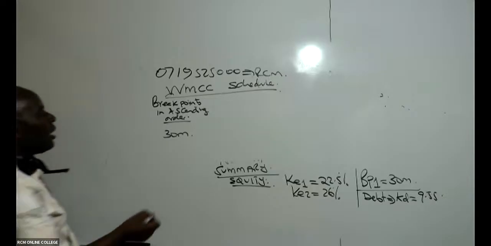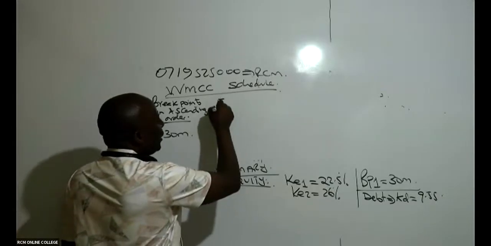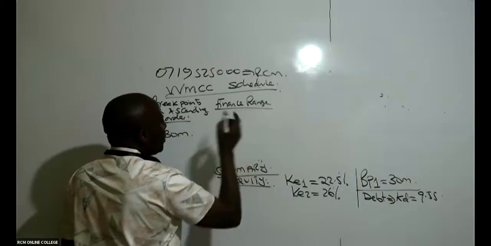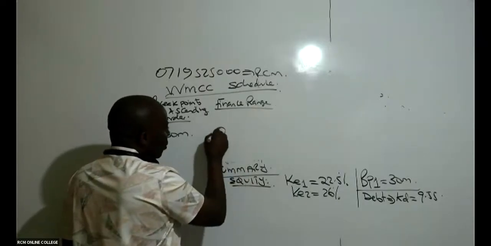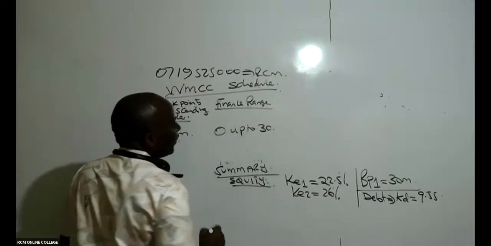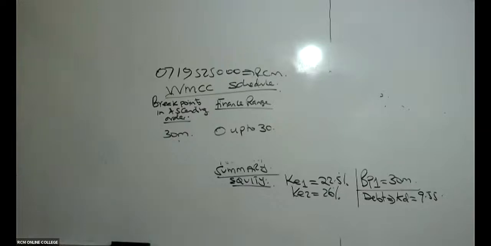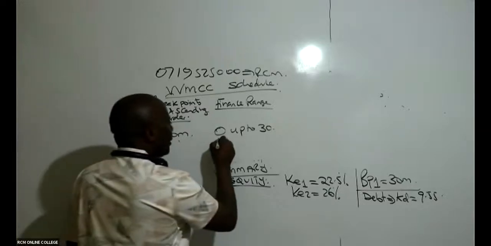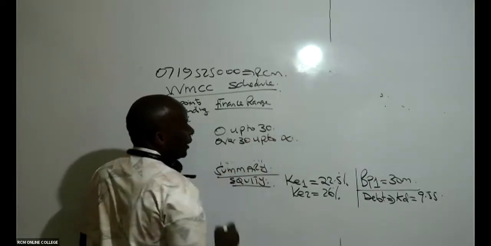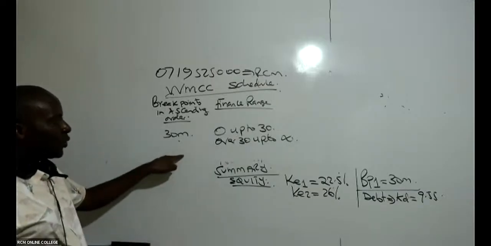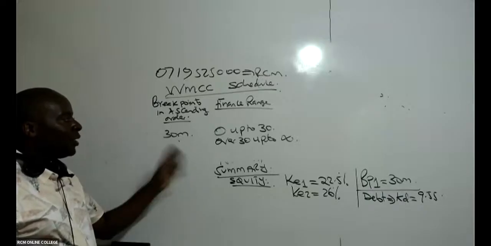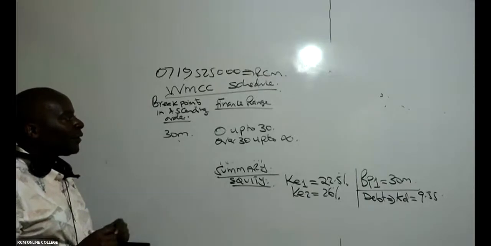So from there, come and give us the finance range. You have to be very careful. You talk of 0 up to the figure we have here, 30. 0 up to 30. And then you say over 30 up to, remember, your finance range must go to infinity. So many guys forget the second class. The first one is 0 up to 30. The second one now is above 30 up to infinity, like that.